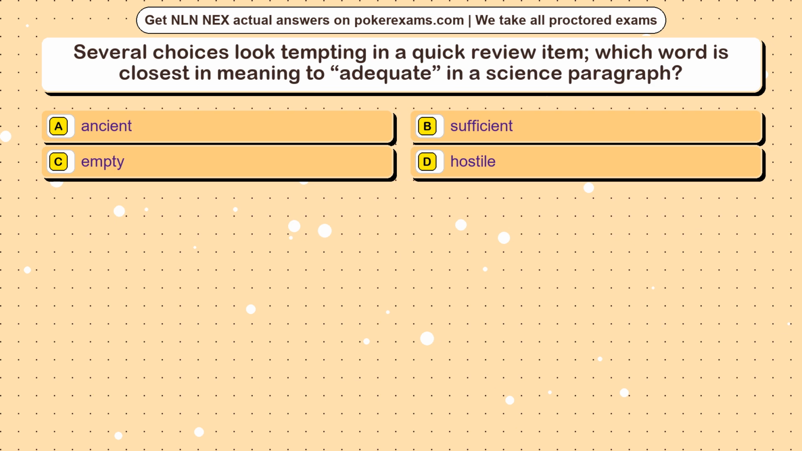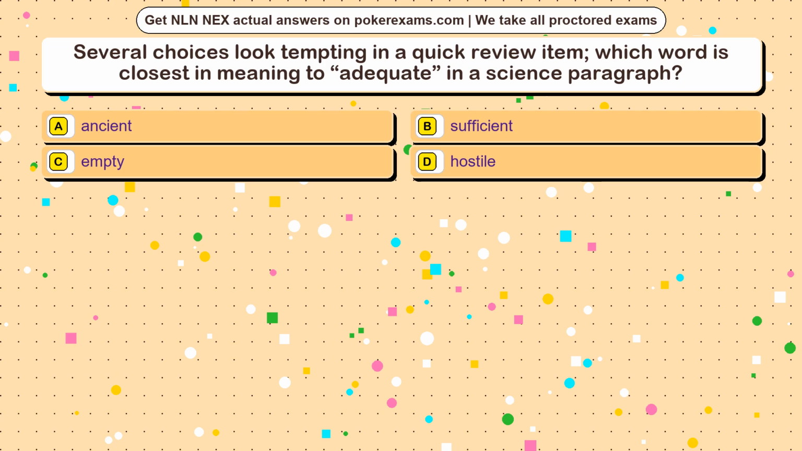Question 12. Several choices look tempting in a quick review item. Which word is closest in meaning to adequate in a science paragraph? Option A, ancient. Option B, sufficient. Option C, empty. Option D, hostile.